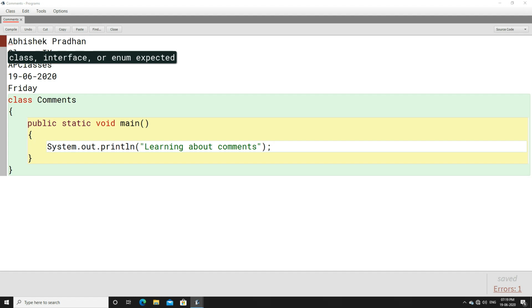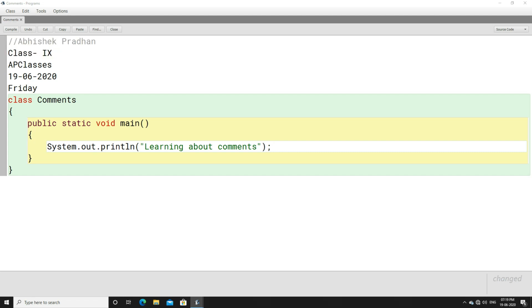Do not think about interface or enum. In class 9 or class 10, you are not going to learn anything about interface or enum. We are basically going to learn and discuss about class. So what the compiler is saying is that it does not find a class here, because the compiler always expects a class name here. And why is this error coming? Because I have written a few things which a compiler cannot understand. So what is my intention? My intention is to make it a comment line.